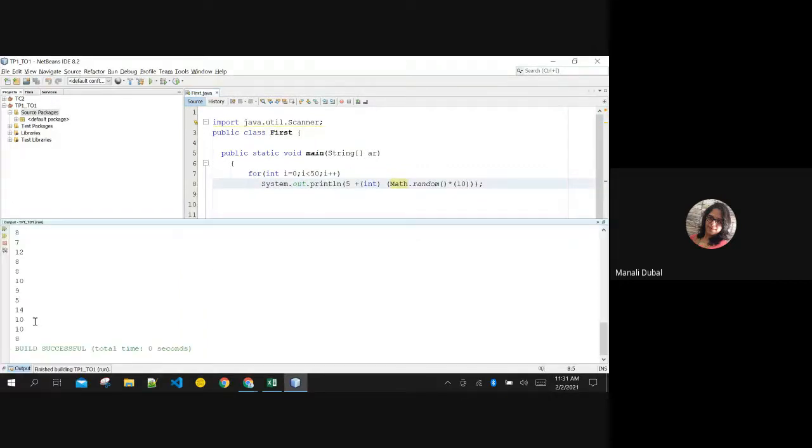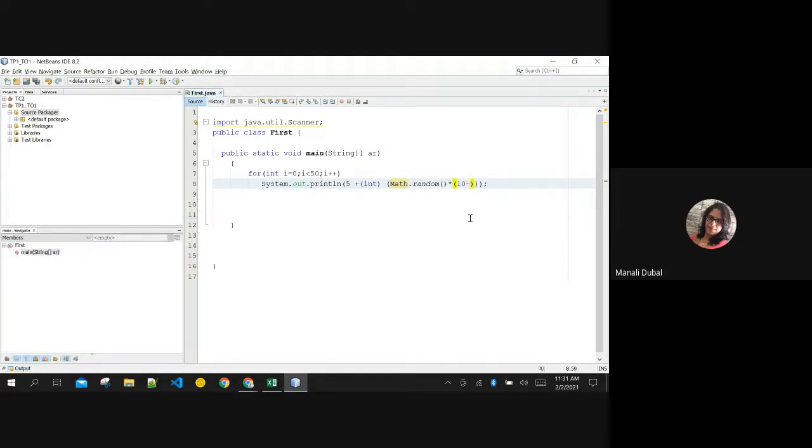See, it can generate 50 random numbers, not including 15, but from 5 to 14, every number is coming, right? So to restrict the range, I subtracted 5 from here. It means it is multiplying only 5 here, right? 10 minus 5 is 5, so we can simply replace it with 5 also. Think about the lowest number, 0.1 into 5, what will be the answer? And the highest number, 0.9 into 5, what will be the answer? Can you tell me these two answers?